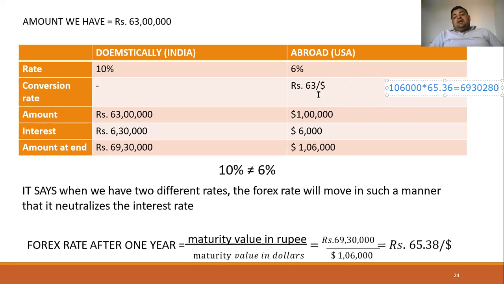When we entered into this investment, the amount was 63 lakhs. If we only watch this example, we think that we are getting more by investing in India and less by investing in the USA. But now the foreign currency has moved: the price of USD has risen from 63 to 65. The dollar has become stronger, and we have to pay more Indian rupees to buy it. So the amount will become 69 lakh 30,280 rupees. According to this, we are earning 280 rupees more in USD.